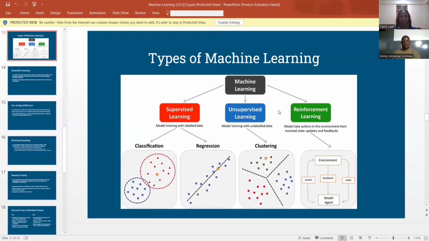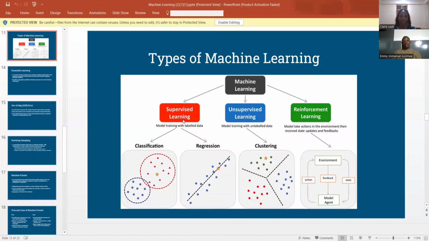So, be brief. The types of machine learning: we have supervised learning, unsupervised learning, and reinforcement learning. Supervised learning uses labeled data. Unsupervised learning uses unlabeled data. And reinforcement learning, they're combining multiple models to produce a robust model.